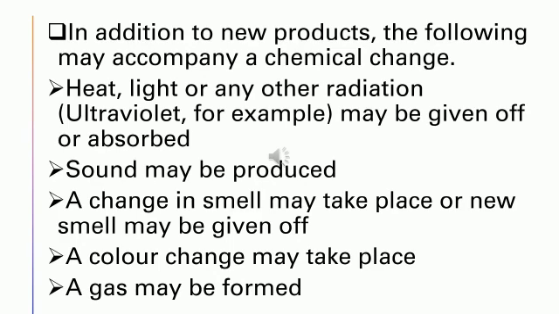So we saw a hissing sound. And next, a change in smell may take place or a new smell may be given off. And a color change may take place. Also gas may be formed. We saw in activity 6.8 that carbon dioxide gas has been evolved. So these are all the changes that we see when there are chemical reactions.